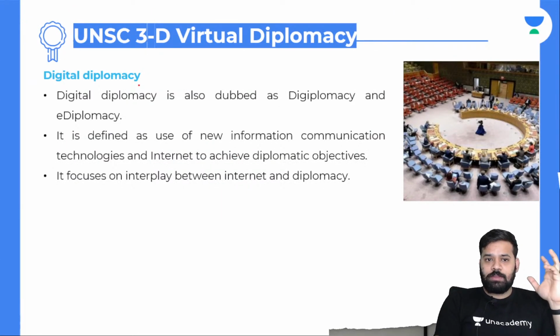Going forward, what is digital diplomacy? Digital diplomacy is also dubbed as digiplomacy or e-diplomacy. Just like how we call education technology as edtech, here they are calling digital diplomacy as e-diplomacy. It is defined as the use of new information communication technologies and the internet to achieve diplomatic objectives. It focuses on the interplay between internet and diplomacy. So use both internet and diplomacy. This will give you better results in a very quick span.